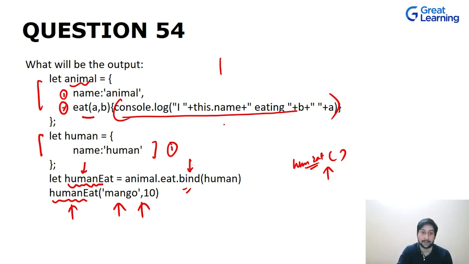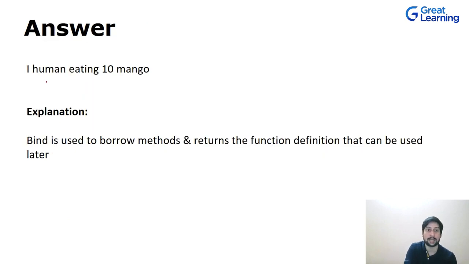Now this dot name refers to the current object. The current object is not animal, it's human, because we bound it with human, right? So I human eating 10 mango. This will be the output. I human eating 10 mango.